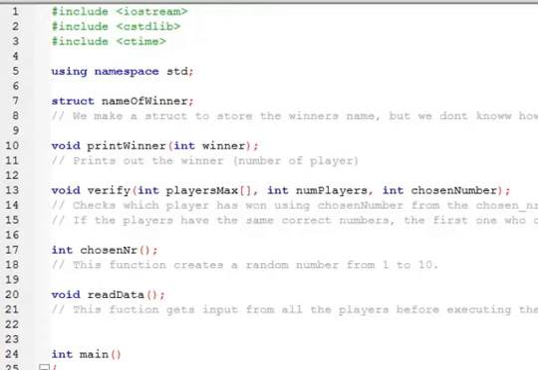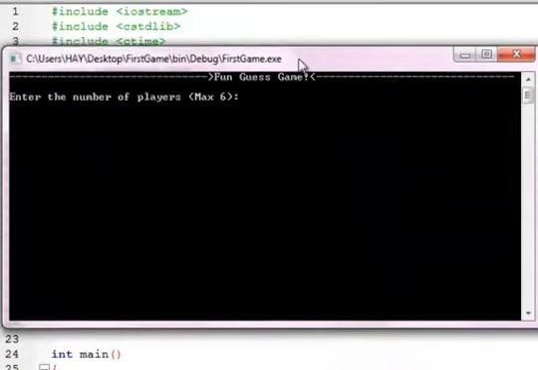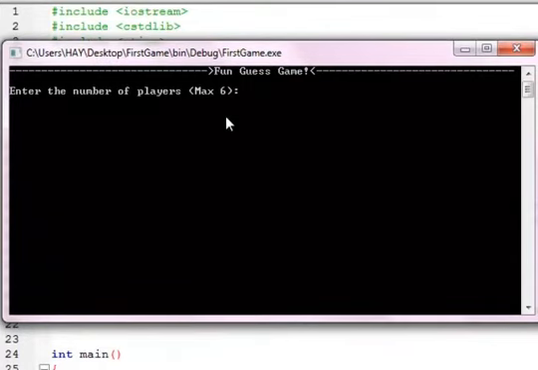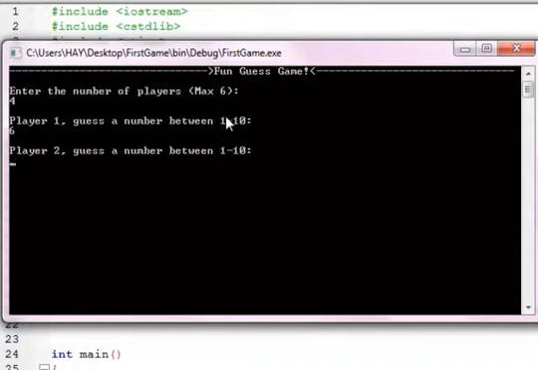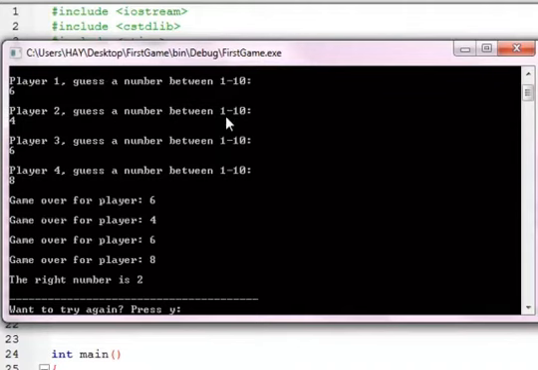Yes, compiling. This is the game. It's for as many players as you want, like a multiplayer game. So let's say we are 4 players that want to play. Player 1 guesses 6. Player 2 guesses 4. Player 3 also guesses 6, and player 4 guesses 4. Nobody has guessed right. You can see game over for all these players, and the right number is 2.